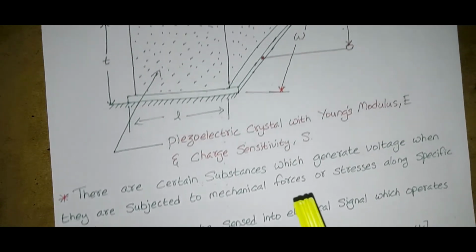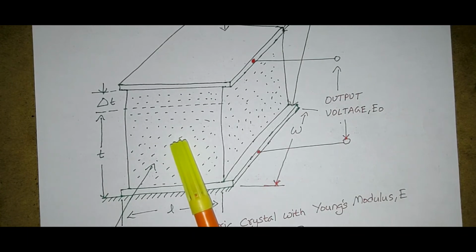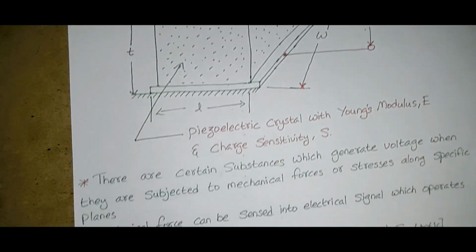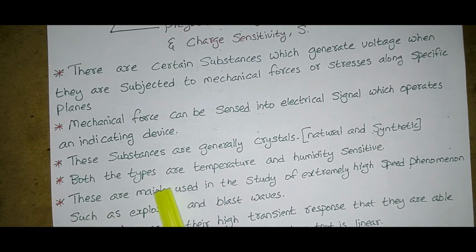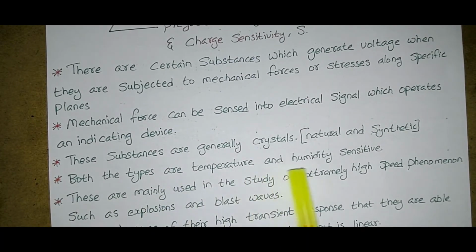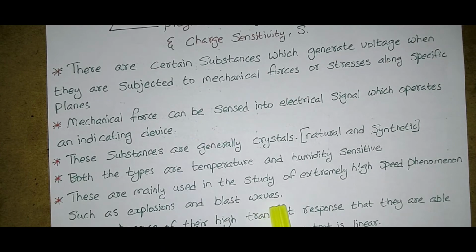In this diagram we have seen the piezoelectric crystal. These crystals are of two types: first is natural and second is synthetic. Both types are temperature and humidity sensitive. These are mainly used in the study of extremely high speed phenomena such as explosions and blast waves.